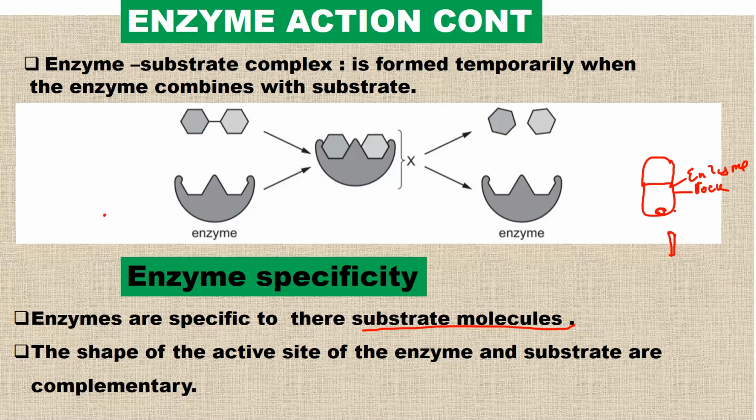The other thing that you need to understand about specificity is that the shape of the active site of an enzyme and the substrate are complementary. Complementary means they are able to fit, they are of the same shape as the active site. For example, you cannot bring in a substrate that looks like this and be able to fit on that part. It cannot fit on the active site, so they have to be complementary. The keyword here is complementary. The active site of the enzyme and the substrate need to be complementary. Very important that you understand this.